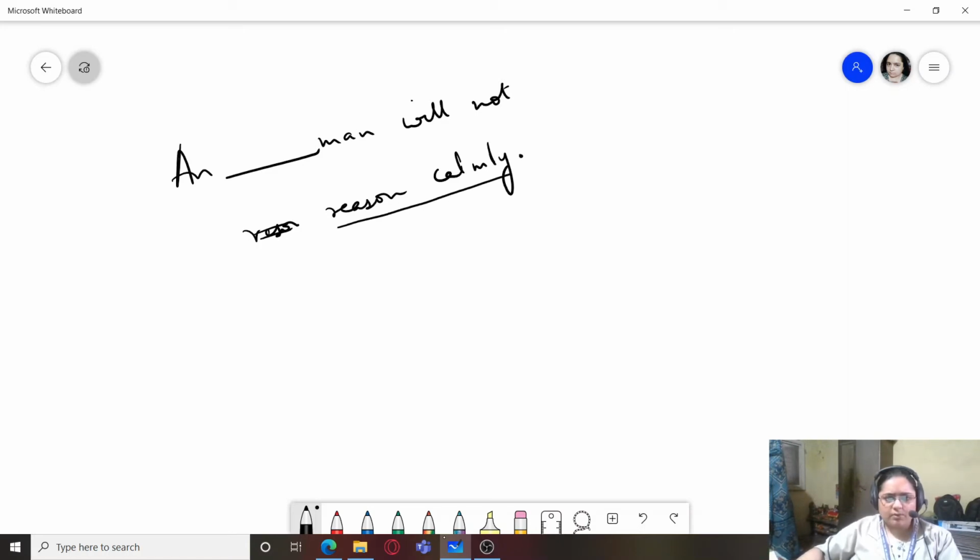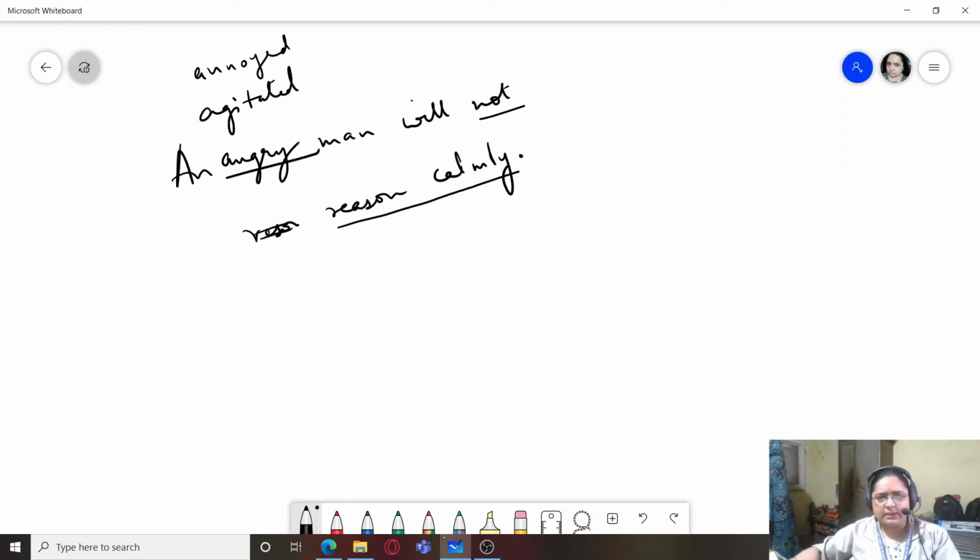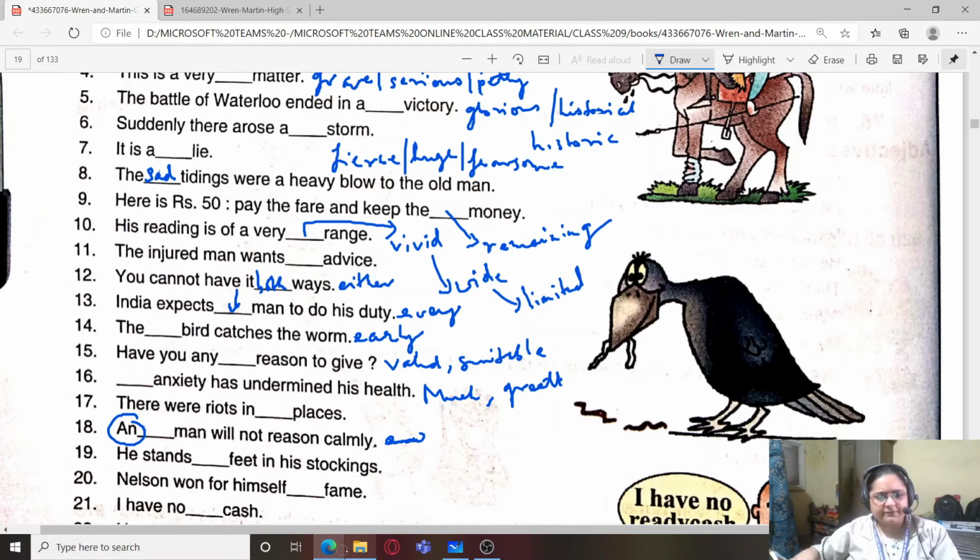So in what cases somebody won't reason calmly? Only when the person is angry, or an agitated man will not reason calmly, or an annoyed man will not reason calmly, an irritated man will not reason calmly. So these all are the adjectives which are fitting the context.